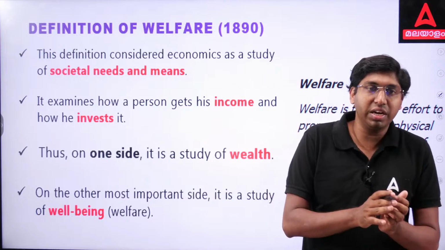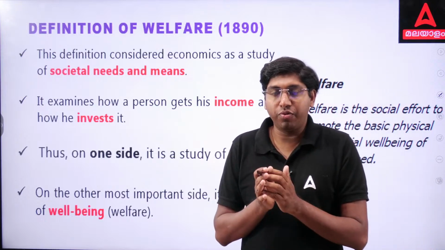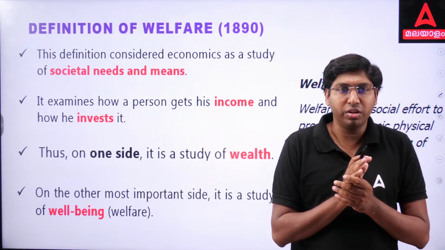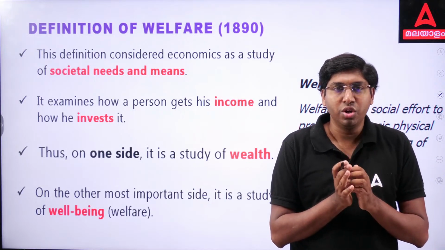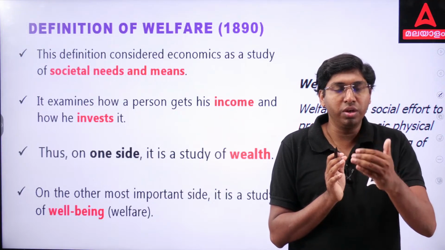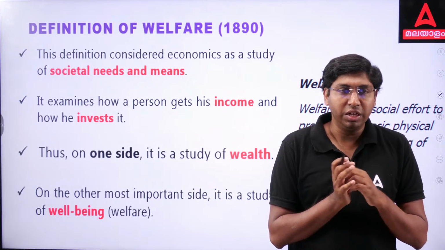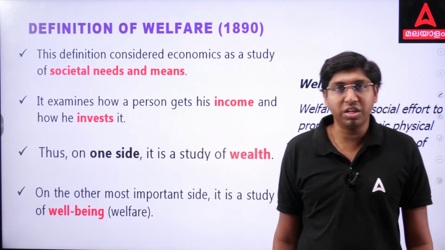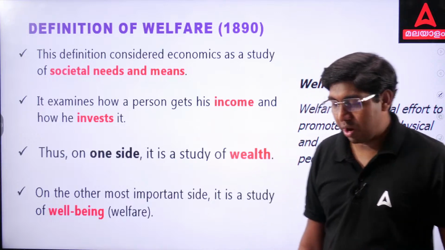Marshall said economics is the study of welfare, the societal needs and wants, or means to ends. But income is also necessary, and how he invests that income is also necessary. So on one side it is a study of wealth. On another side it is a study of welfare or well-being.